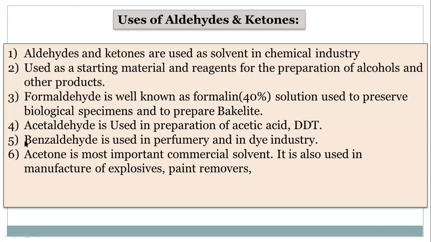Then acetone, which is a very important ketone, we use in the laboratory. It has a very pleasant smell, and acetone has many important uses. It is also used as a nail paint remover. Acetone is used as a commercial solvent in many reactions. This acetone is used because it has a very low boiling point, 56 degrees. It can be easily removed by just heating it, and we can recollect the product. So for solvent purposes, acetone is used.